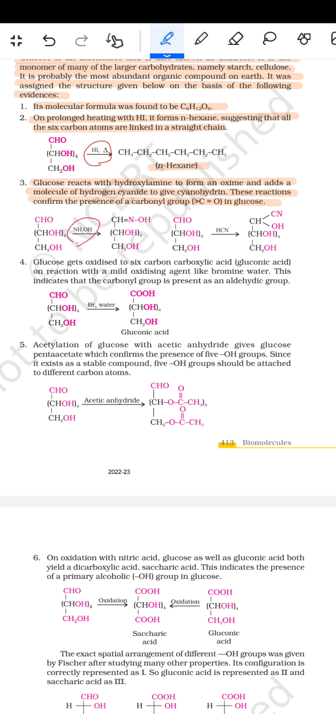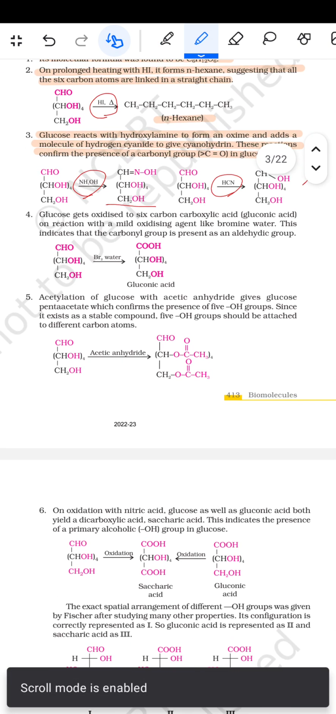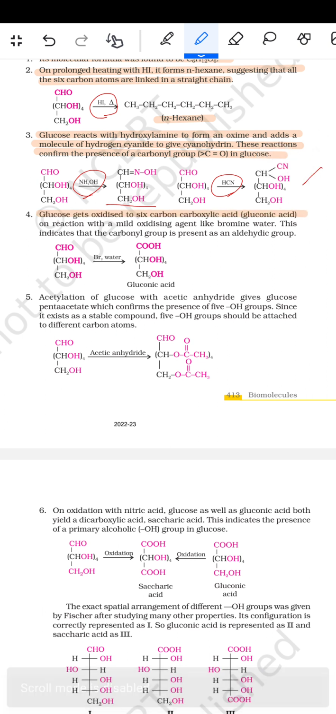तो NH2OH हो गया तो ये बन जाएगा और फिर HCN है तो यहाँ पर CN और फिर इस तरह से बन जाता है. फिर चौथा इसमें आता है कि glucose gets oxidized to a 6-carbon carboxylic acid, gluconic acid, on reaction with a mild oxidizing agent like bromine water. This indicates that the carbonyl group is present as an aldehydic group. जैसे Br2 वाटर है फिर ग्लूकोनिक एसिड ऐसे बन जाएगा. CHO है, (CHOH)4 है और CH2OH है तो COOH, (CHOH)4 और CH2OH बन जाएगा.